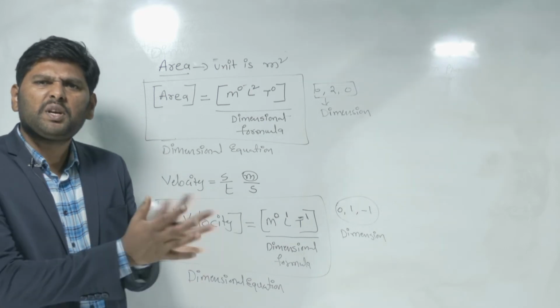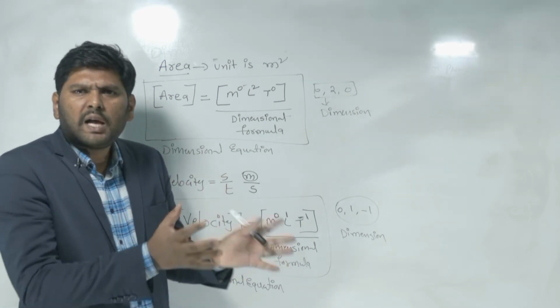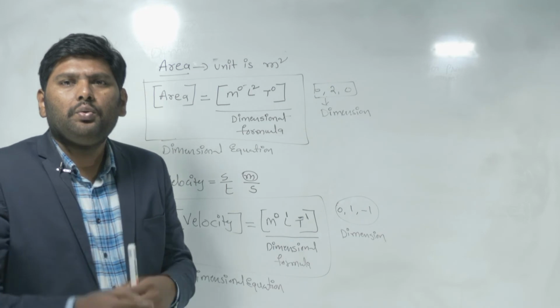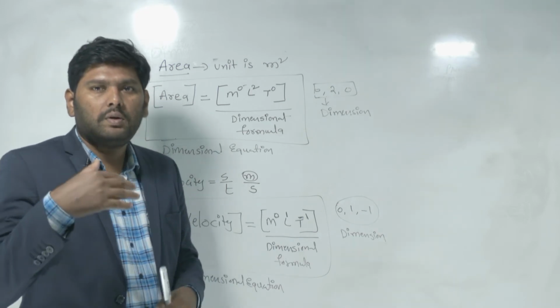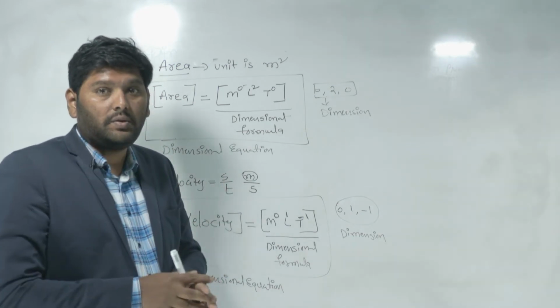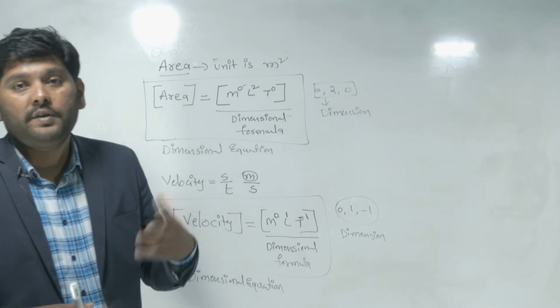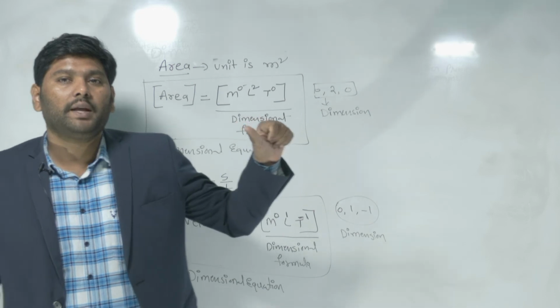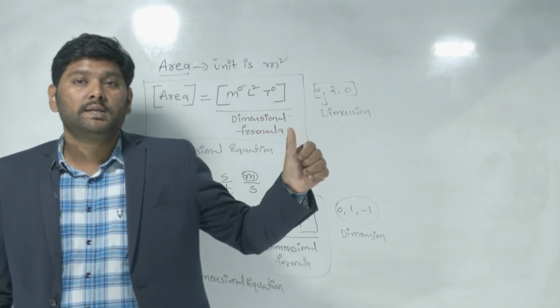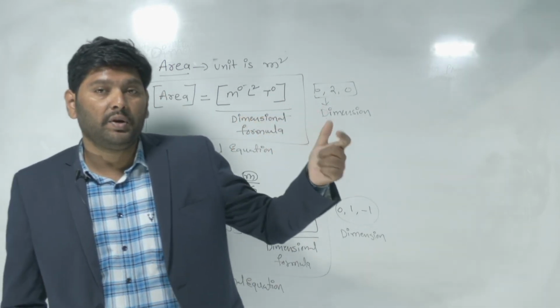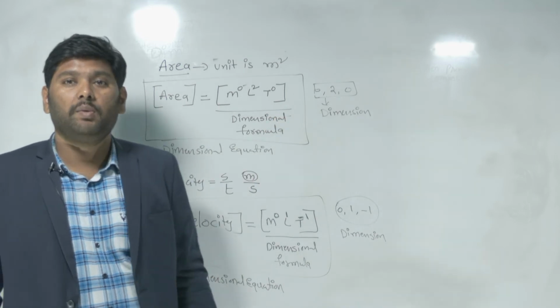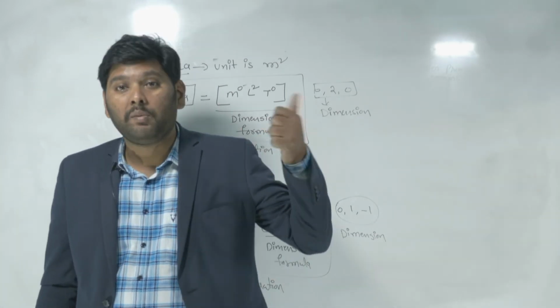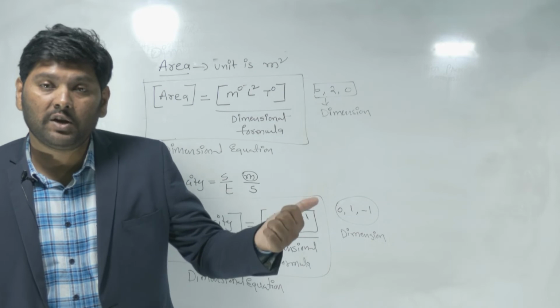But what is the use of all these things? We can explain physical quantities without anything else. Another use is that we can convert one system of units to another system of units by using this dimension formula. We can also find formulas for physical quantities.